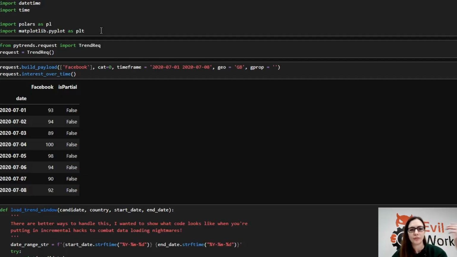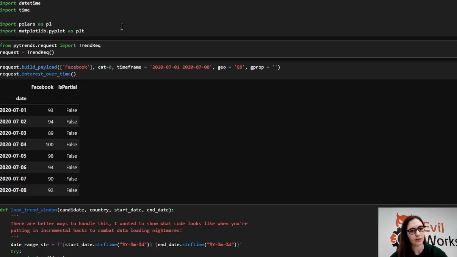You also want your favorite data frame library. So I've gone for polars in this example. Pandas is absolutely fine. We'll check the code into GitHub so you can take a look at it, and if you want, you can convert it to pandas yourself. And then finally, pyplot, so that we can plot stuff like that graph I just showed you.